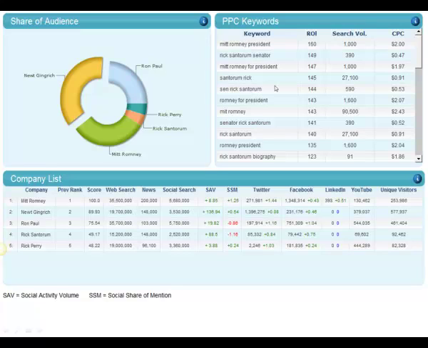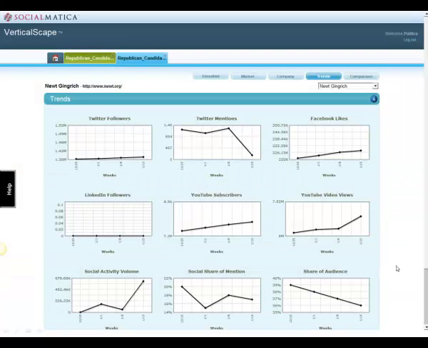We also track keywords and break out the statistics in a tabular format, where each day you can see performance changes in each of the people you're tracking. This is very useful for blogger outreach, online investing with magazines or digital publications, as well as tracking your own performance over time. We also include trends for every network that you'd like to see, as well as how shares of mention change over time, how your audience grows or shrinks over time.